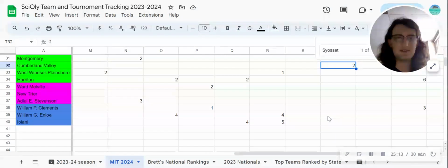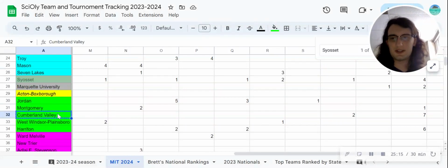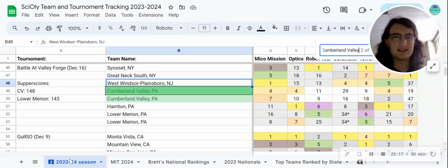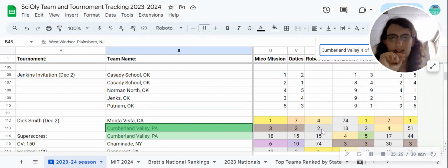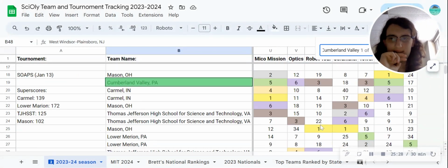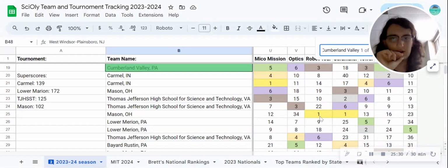You can see I ranked CV in second here. I'll talk about this a little bit since the event is italicized. CV has kind of been all over the place with this event. Battle at Valley Forge, they didn't do very well. But then if you look at their other two tournaments, Dick Smith, they got second, very good. And then at Soaps, they got third, very good.